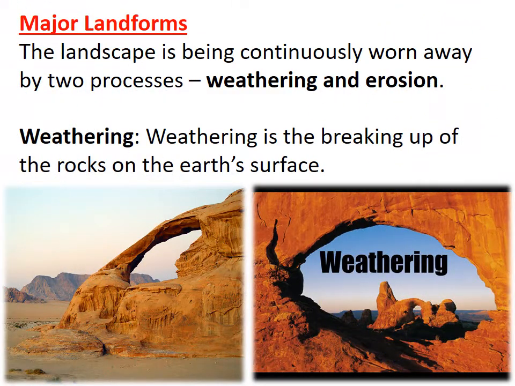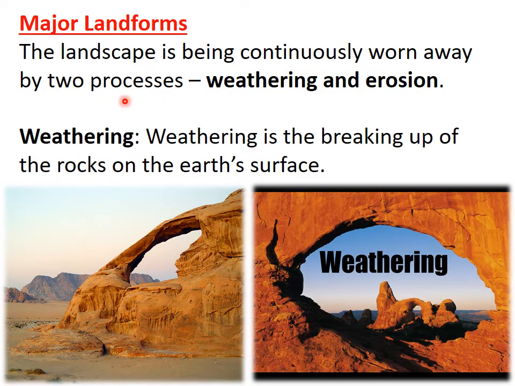So first we are going to see about major landforms. How are the lands formed, and what are the reasons for that? What changes have we seen in the landforms? The landscape is continuously worn away or taken away by two processes. One is weathering and the next one is erosion.